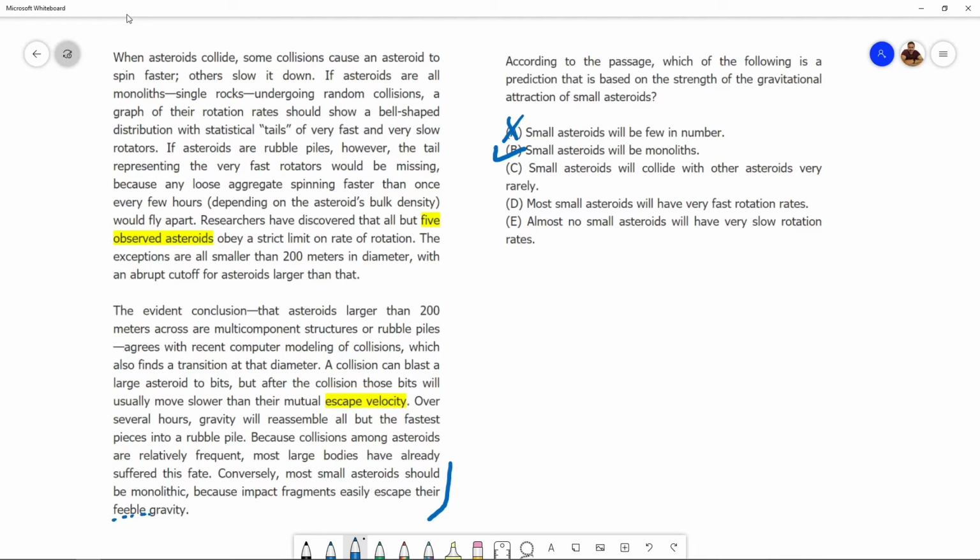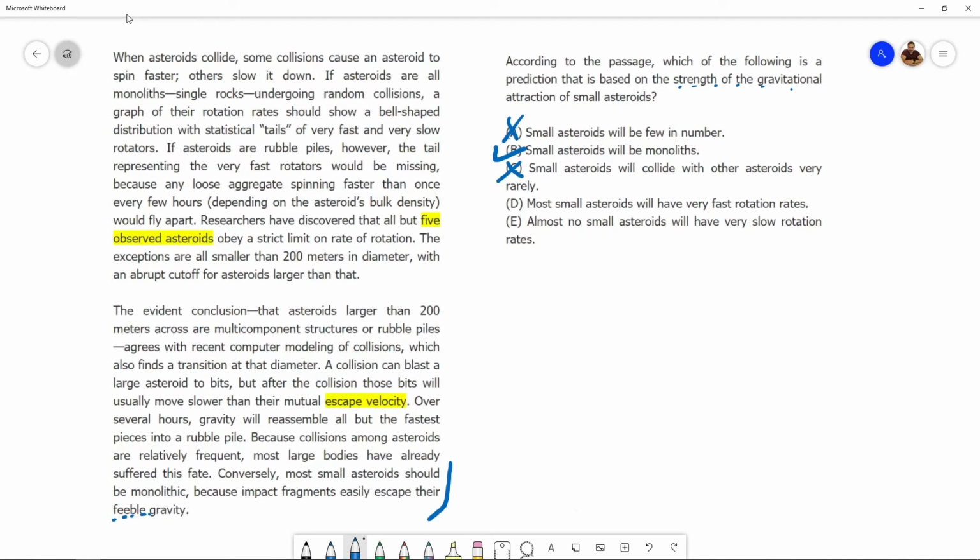All right. C, small asteroids will collide with other asteroids very rarely. See, now there are two things here. Do we anyway know about the rate of collision of one small asteroid with another? We don't. How frequently does one small asteroid collide with other small asteroids? We don't know that. On top of that, even if there were some such information about collisions of asteroids with other asteroids, would that be based on the strength of the gravitational attraction of small asteroids? That's another question that we need to ask. Right? So C is wrong.